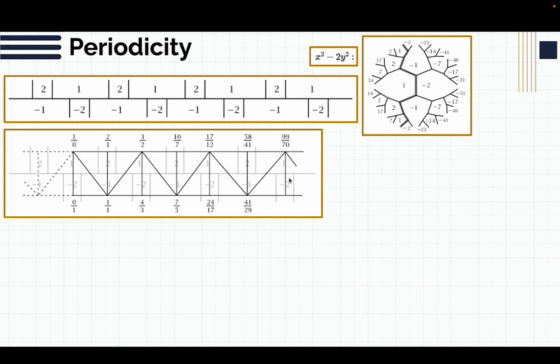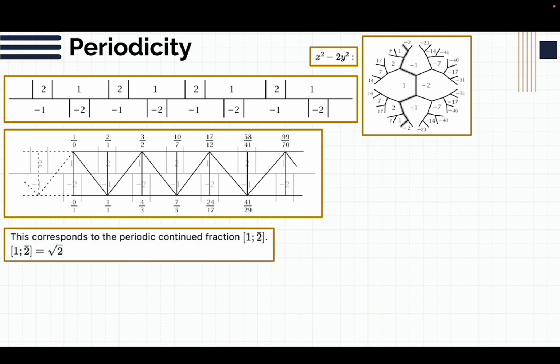We can take this triangular strip, and like we saw earlier, find the corresponding periodic continued fraction. This is something I would have gone into a little bit deeper if I had time to show the other side of the proof, but basically we can always go from a triangular strip to a periodic continued fraction. And this one evaluates to the square root of 2. So we took this quadratic irrational and associated it to the square root of 2, and that's kind of our main focus.